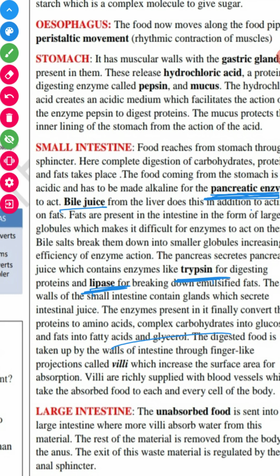These three enzymes are present in your small intestine to act on the different carbohydrates, fats, and others. So you can write any one. Pancreatic enzyme acts on carbohydrate, lipase acts on the fat, and trypsin acts upon protein. Okay.